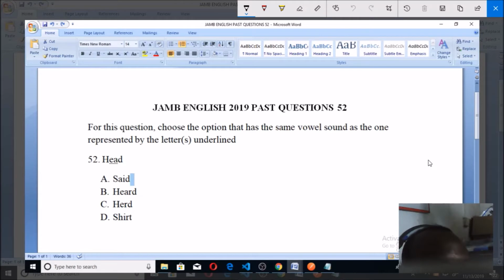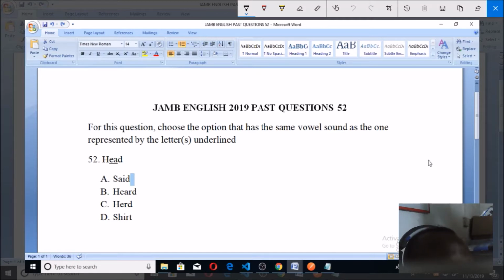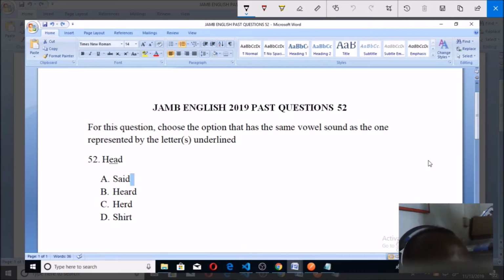JAMB English 2019, question number 52. For these questions, choose the option that has the same vowel sound as the one represented by the letter or letters underlined. The word is head, with the EA in between underlined. The options are A, said; B, heard; C, heard; D, shirt.